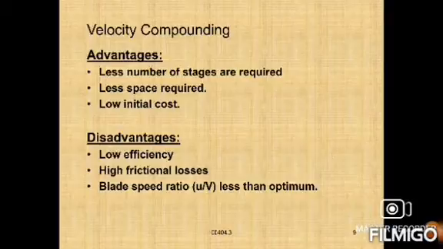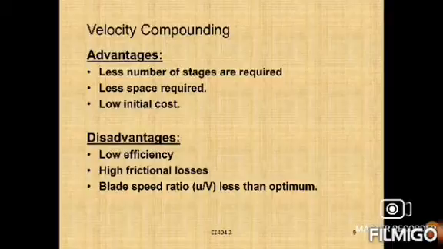And then we have some disadvantages: efficiency is low, friction losses are heavy, we get high friction losses in the velocity compounding method.